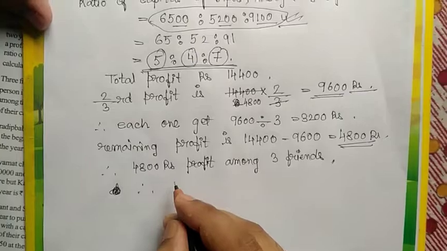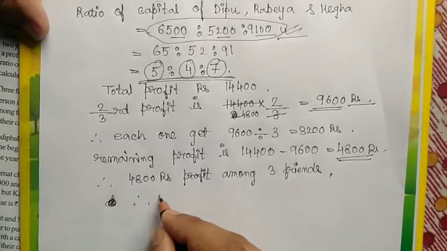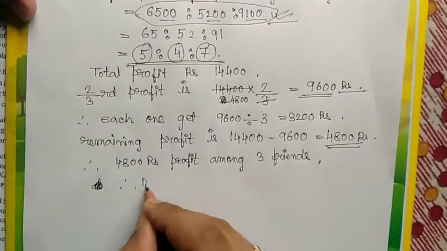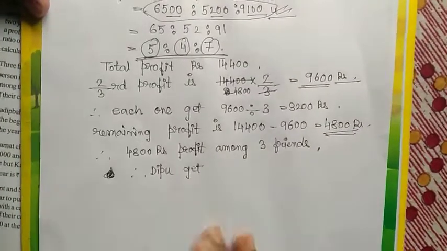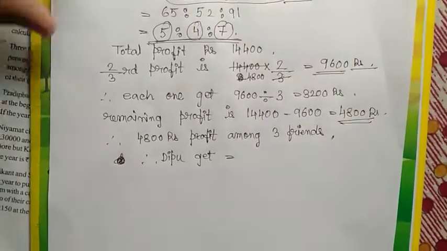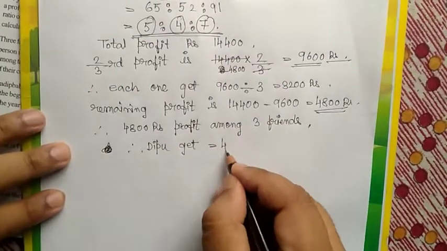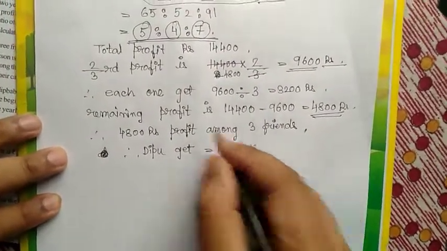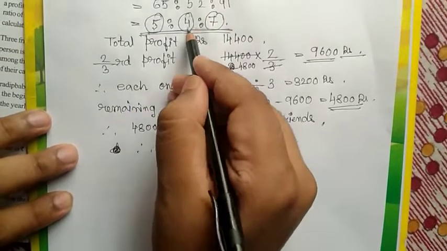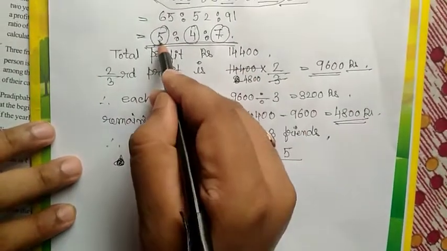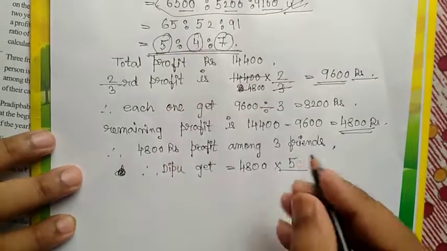So Deepu gets 4,800 into 5 by 5 plus 4 plus 7. 5 plus 4 is 9, 9 plus 7 is 16.